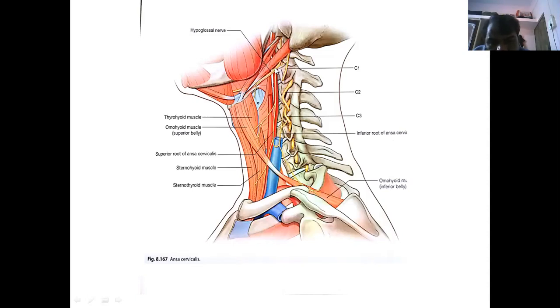See here, C1 nerve is going to supply the geniohyoid muscle and the superior thyroid muscle. Whereas here, the loop of the ansa cervicalis is going to supply these muscles, sternohyoid, sternothyroid muscles. This loop is going to supply the posterior belly, inferior belly of the omohyoid muscle. This is the ansa cervicalis, a very thin loop in front of the carotid sheath, formed by the ascending and descending roots.